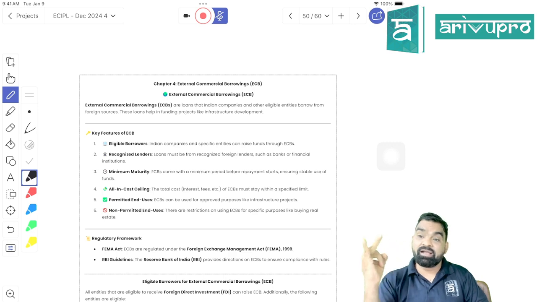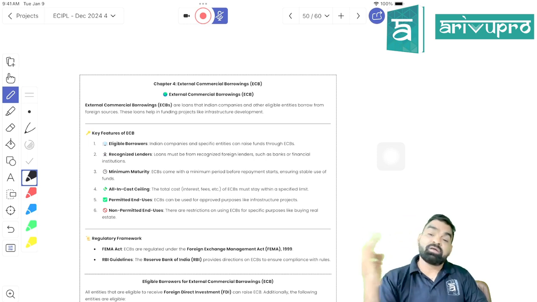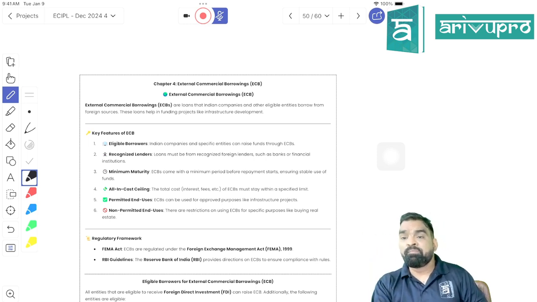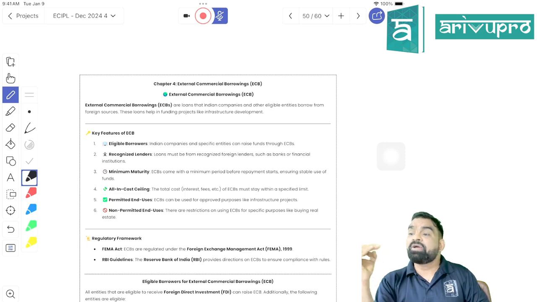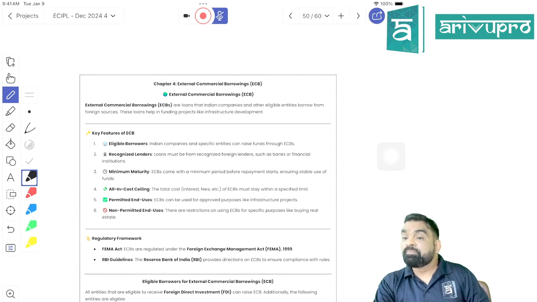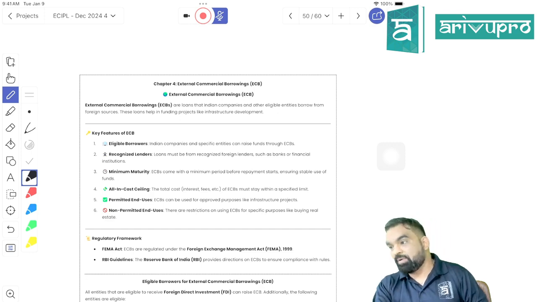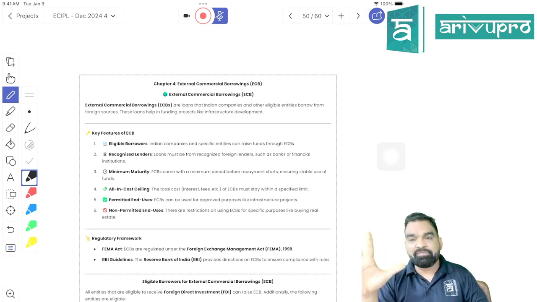Second one is recognized lenders. The third one is eligible borrowers. The fourth one is minimum maturity period. The fifth one is end use requirement. Is it clear? Five things RBI is going to determine through regulation.